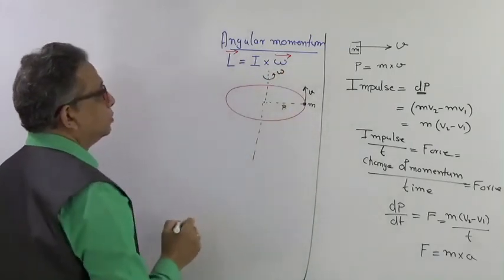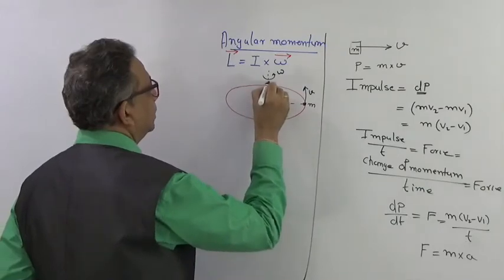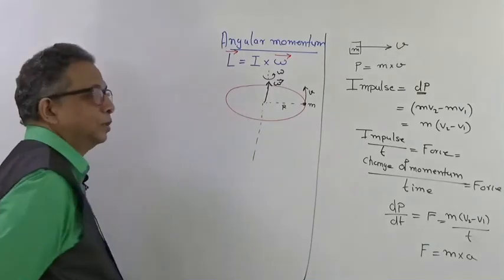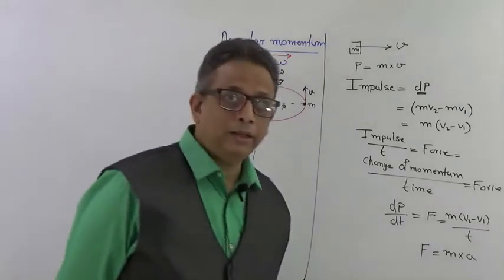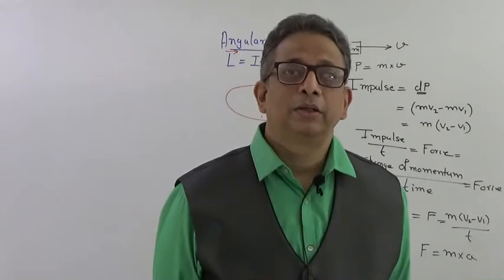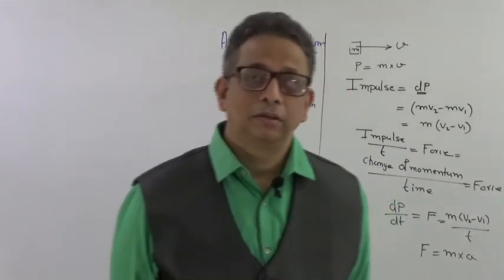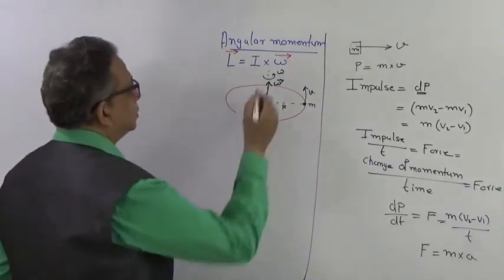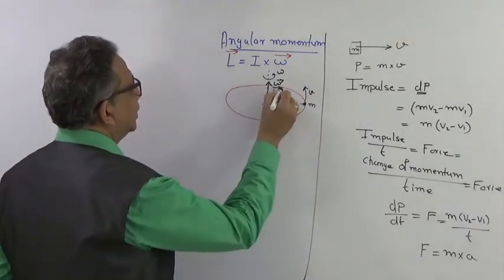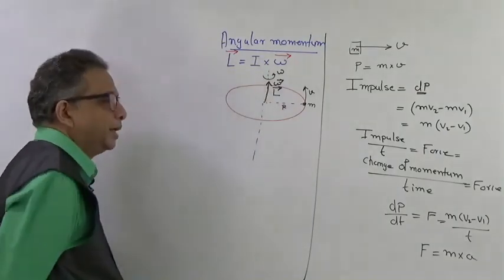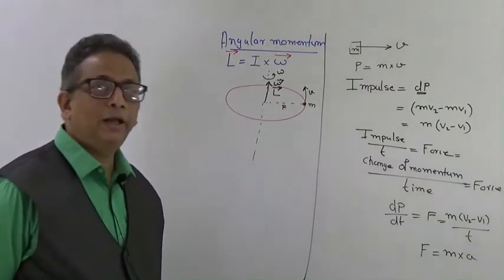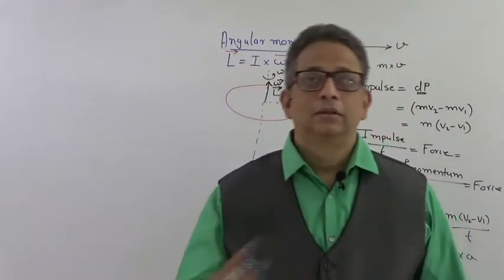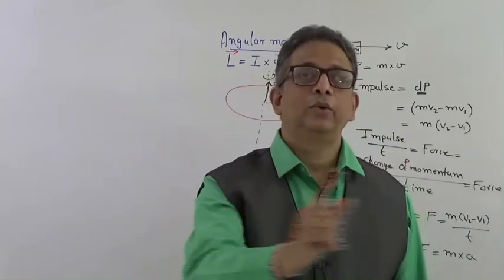This is omega. So we know this omega is always in this direction. This is the direction of vector omega, perpendicular to the plane of rotation. Mind you, the vector omega is perpendicular to the plane of rotation or revolution, revolution if it is a concentrated mass. So therefore L is also a vector which is perpendicular, in the same direction as omega. So the angular momentum is also a vector which is perpendicular to the plane in which any rotation takes place.